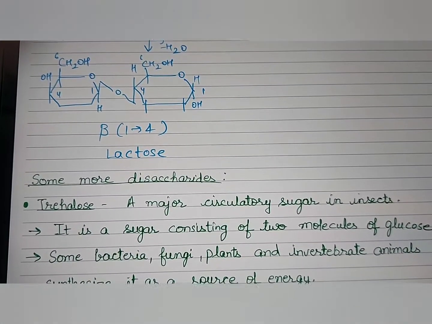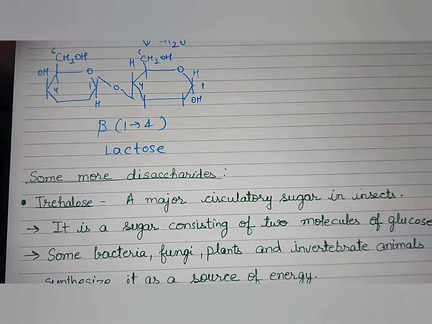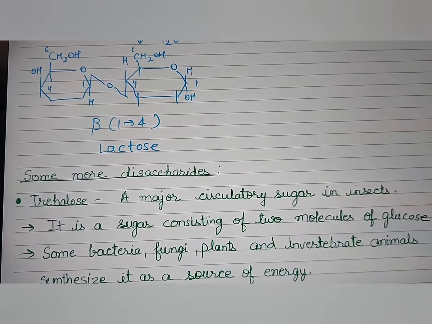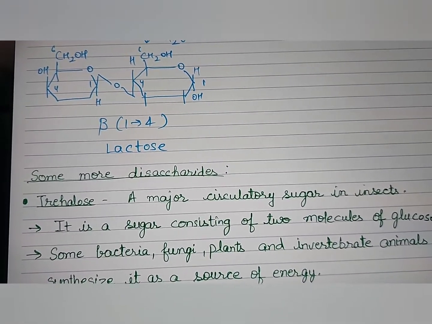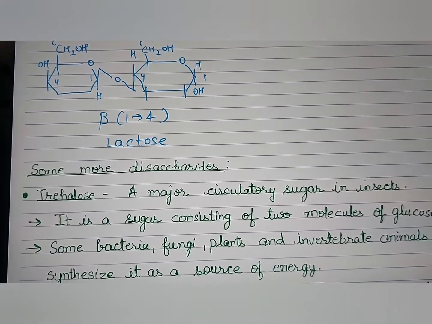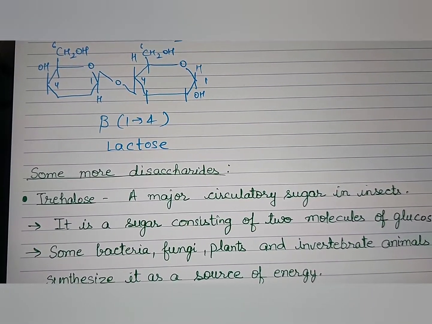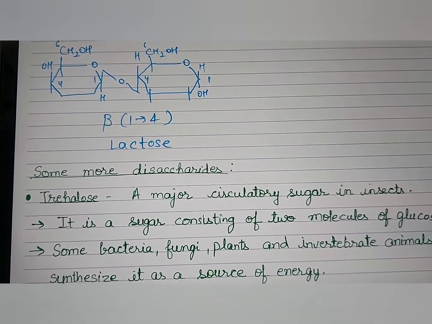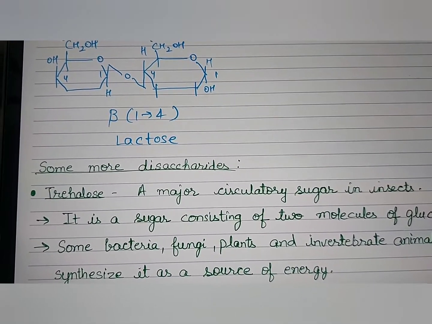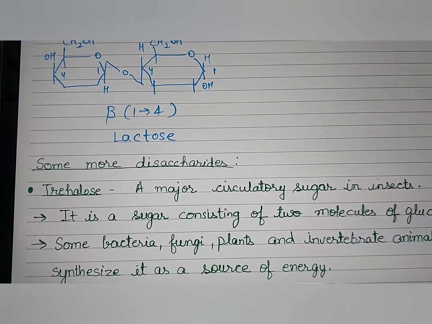Because of the beta bond, it becomes hard to digest with aging. So adults find it a problem to digest lactose properly. That's why a common problem called lactose intolerance is there, and it's actually present in various ethnicities also, like Asians and a few other regions, who have more problem in digesting lactose.